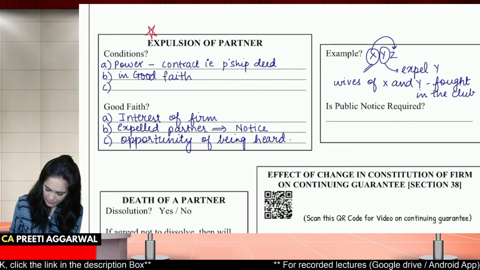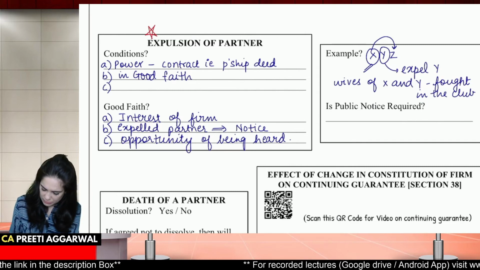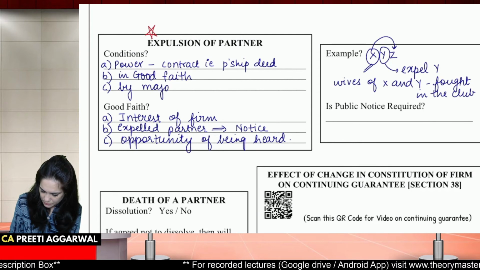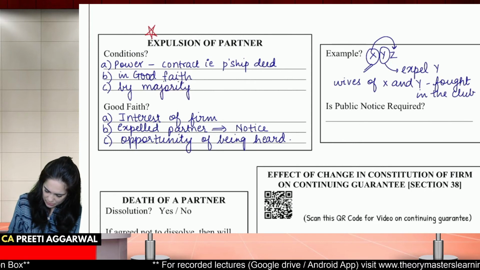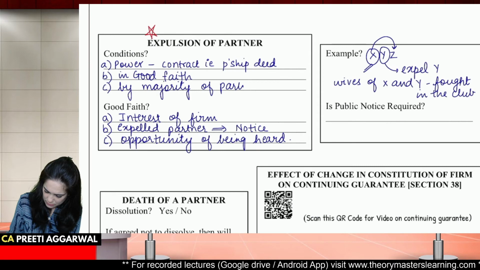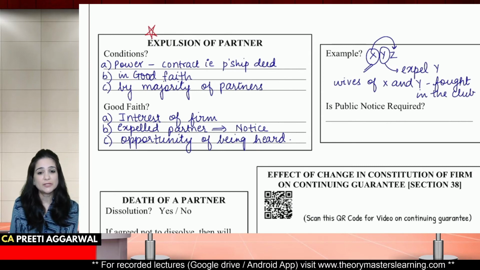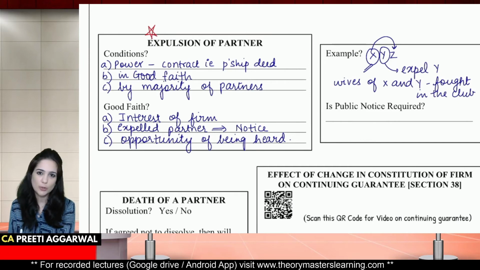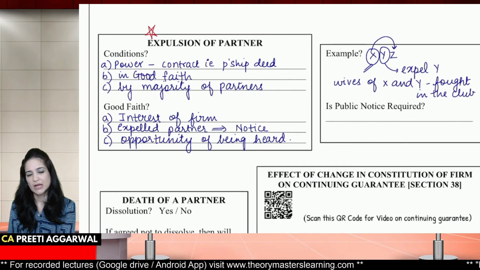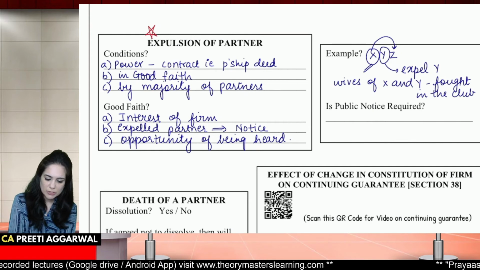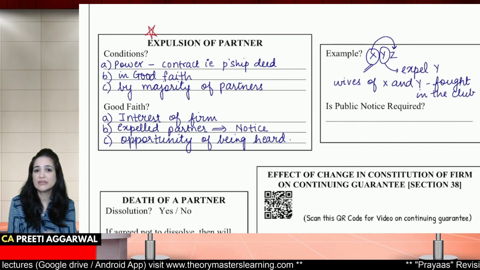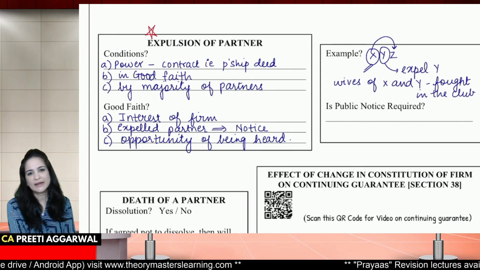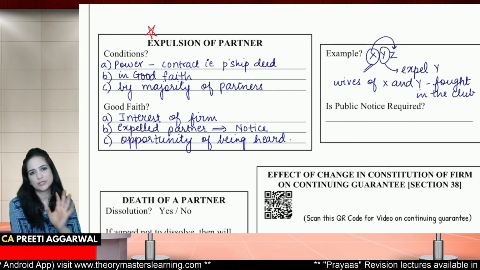The third requirement is that it must be exercised by majority of partners. The right to expel must be exercised by majority, not all, majority. So what are the conditions? That the power to expel must be given in the deed. It must be in good faith and exercised by majority of the partners.